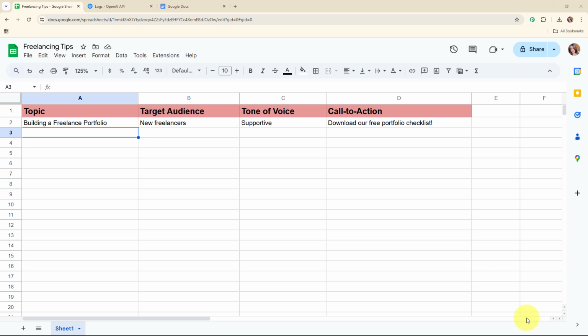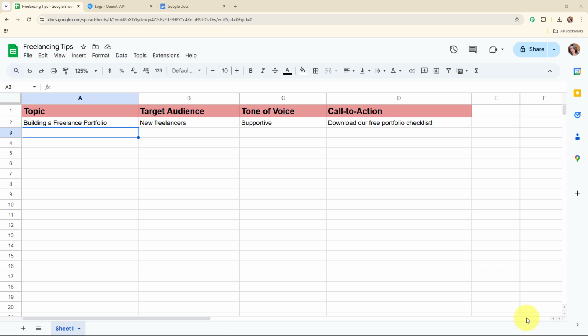I can automate the writing process by setting up the AI to generate high quality freelancing tips articles on topics like client communication, pricing, portfolio building and more. This saves me hours of manual writing, keeps my blog or social media pages active and helps me consistently deliver value to my readers without burning out.